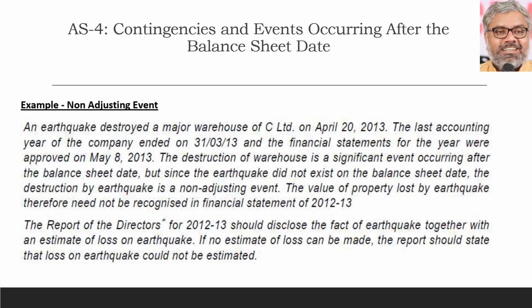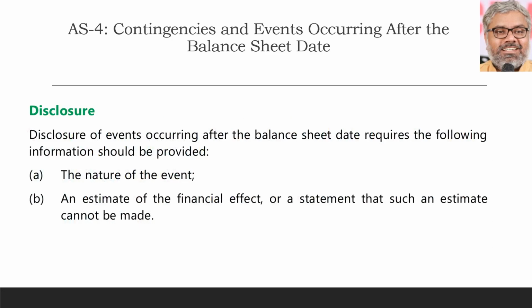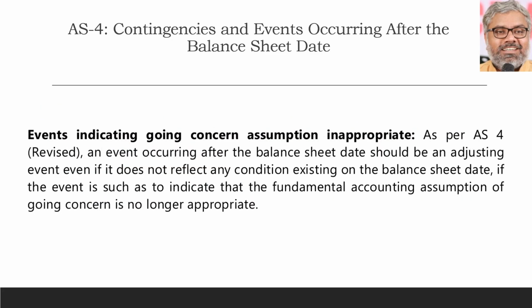Of course, there is an exception for it. We will come to that in this particular scenario. What is that exception? Where there are any events indicating the going concern assumption itself is inappropriate.